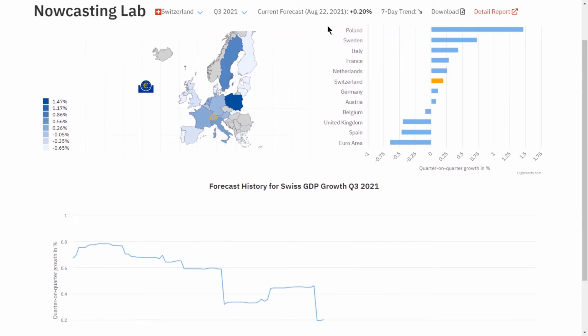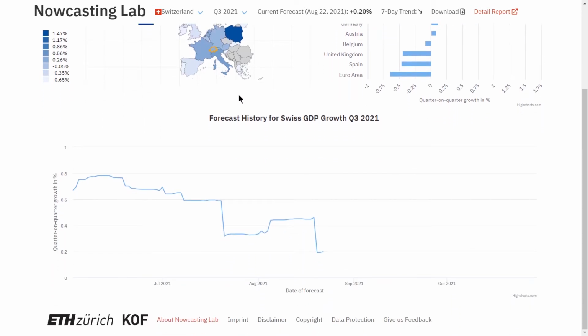For each country, you can see the evolution of the nowcast for each quarter below in the forecast history. So, for example, the first nowcast for Switzerland in the 3rd quarter of 2021 was produced on June the 2nd, predicting GDP growth of around 0.7%. More data was released over time, causing the nowcasts to be revised to 0.2% at the current edge.